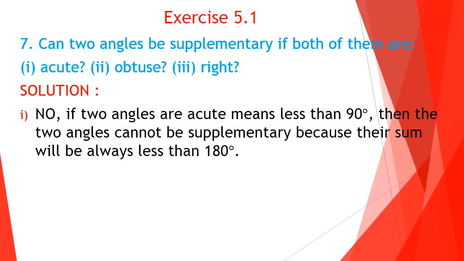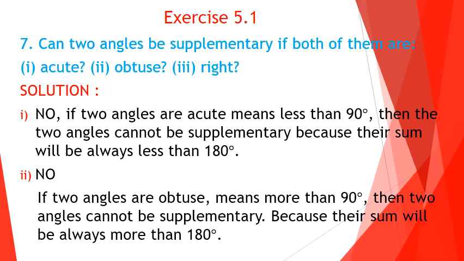Next is, do two obtuse angles become supplementary or not? Suppose that the smallest obtuse angle is 91 degree. What is meant by obtuse angle? The angle which is greater than 90 degree and less than 180 degree. So we can choose two smallest obtuse angles. Suppose that we are taking 91. If we are adding 91 plus 91, it is greater than 180 degree. So we can conclude that two obtuse angles also do not form supplementary angles.